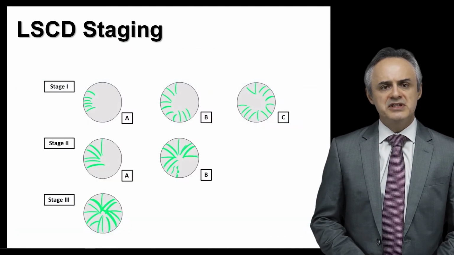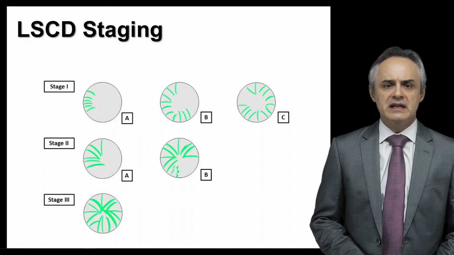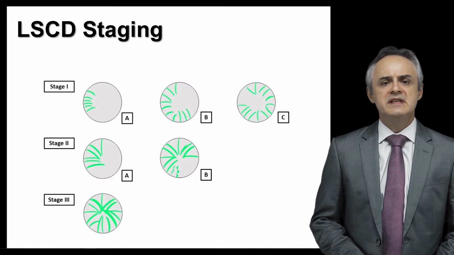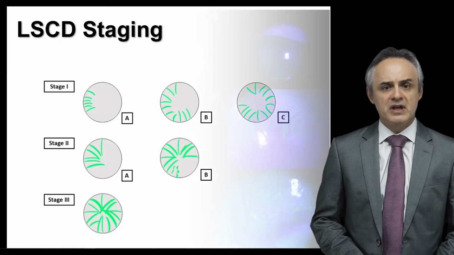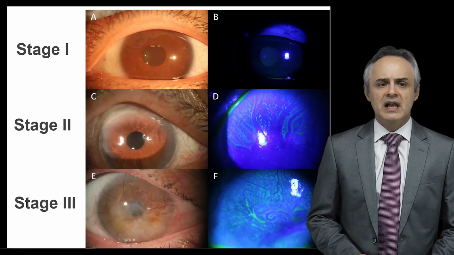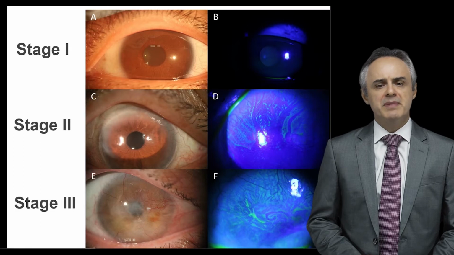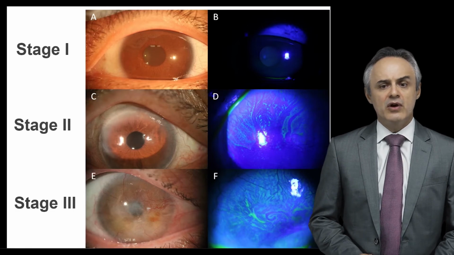The staging system takes in consideration not only the area of the affected limbus, but also how is the central corneal epithelium, which is very important for the vision. So when you have a situation like stage 2 or especially stage 3 and you have the involvement of the central cornea, you have problems with the vision. And those are the patients that we are going to consider in this presentation.